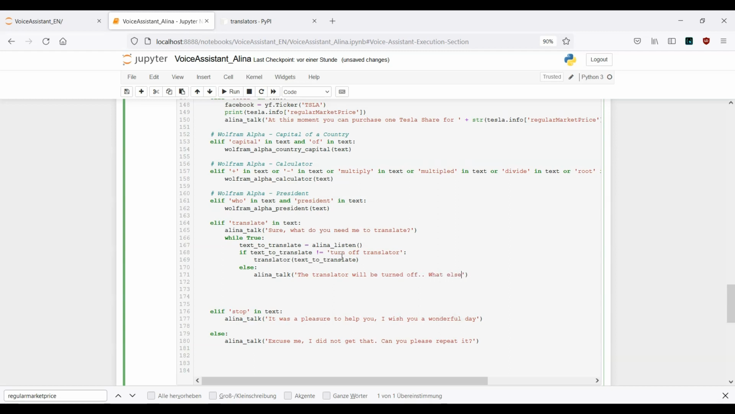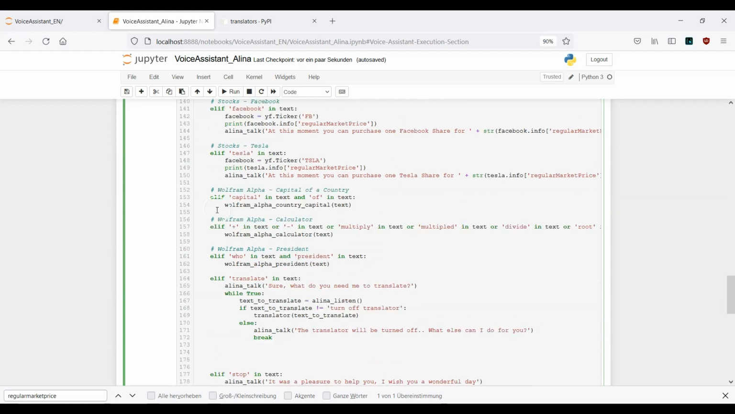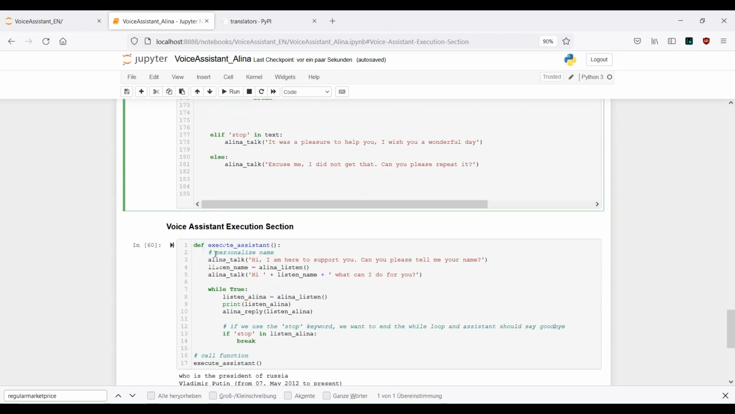Okay, what else can I do for you? And then I also want to break out of this while loop here. While this is true, I can go ahead and mention different sentences, then I will receive my translation. Once I say turn off translator, it will break out of this while loop, and then I will be back just in the current while loop.